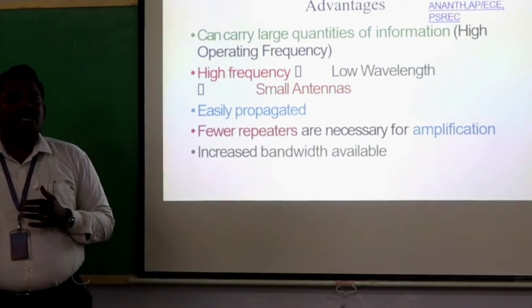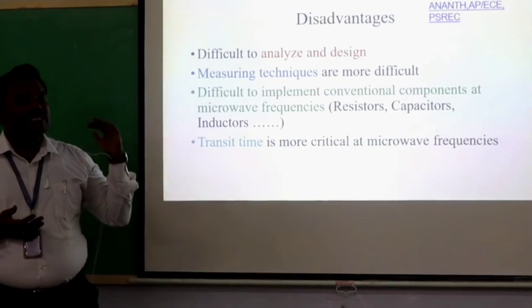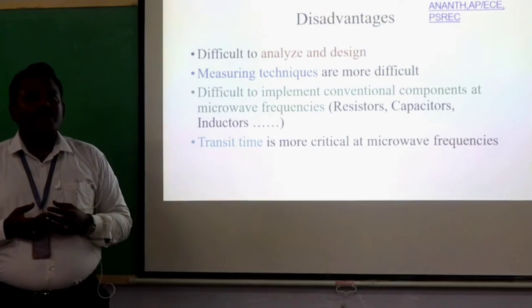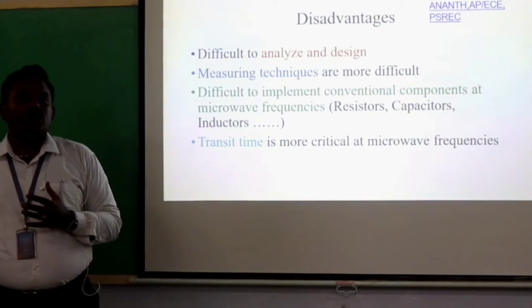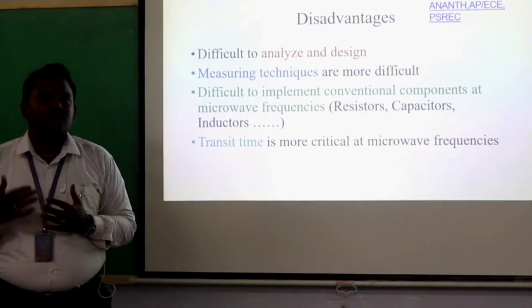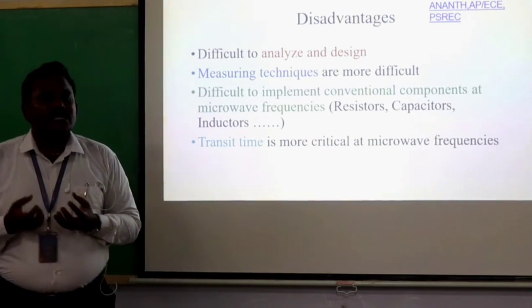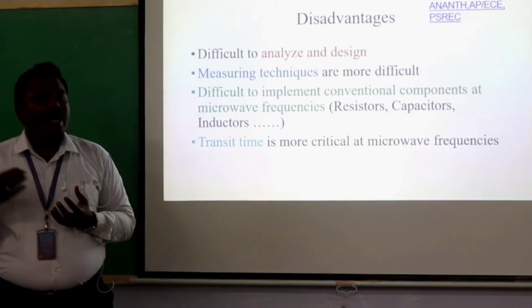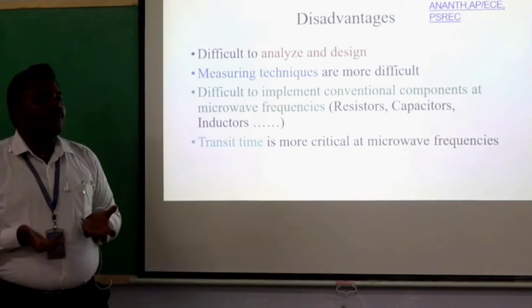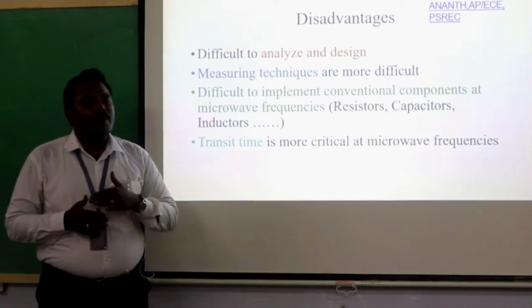Next we will see about the drawbacks of microwave engineering. The first drawback is it's difficult to analyze and design, because you use high frequency, so it's very difficult to design the microwave source, microwave components, or antenna. It's very difficult to design or analyze, and the measuring techniques are also more difficult, and it's difficult to implement the conventional components at microwave frequency.